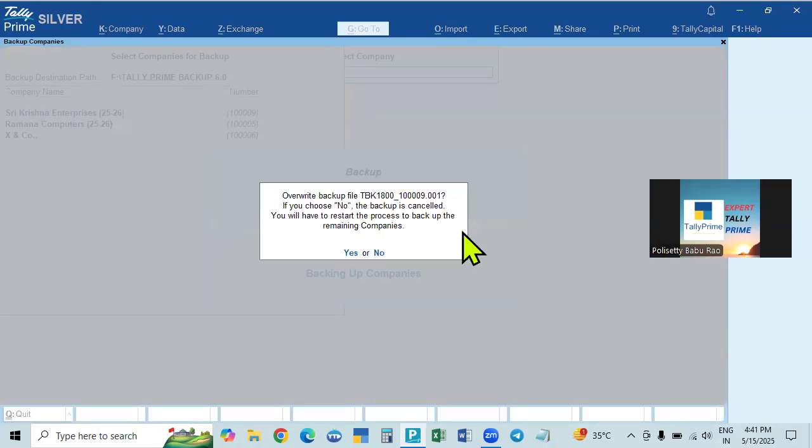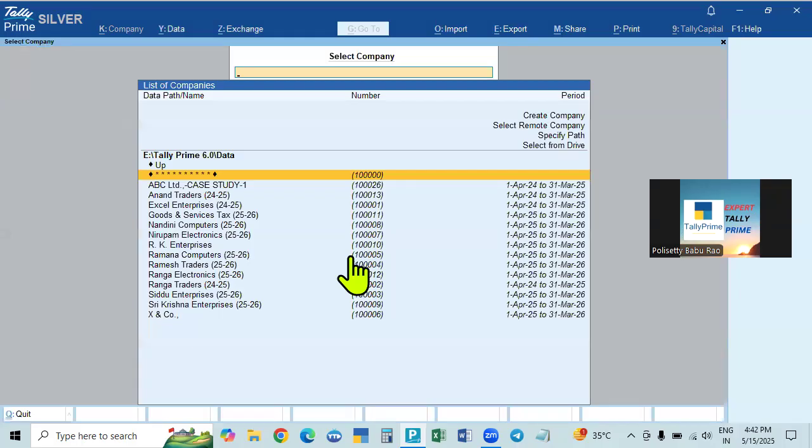Accept. Here it asks, do you want to overwrite the already existing backup? All the companies are backed up. And whatever company we are making entries in, the data will change. Only those companies we selected will be updated. Yes for the second company, yes for the third company. Like this, we can do it.